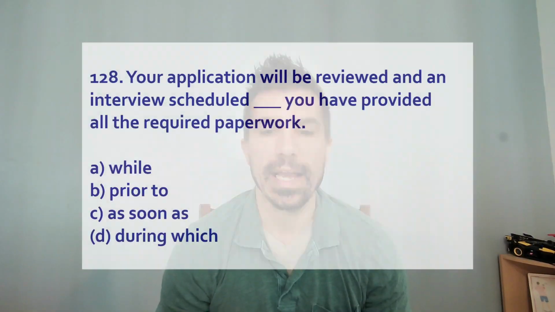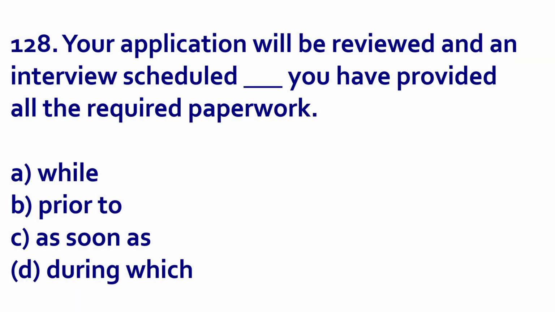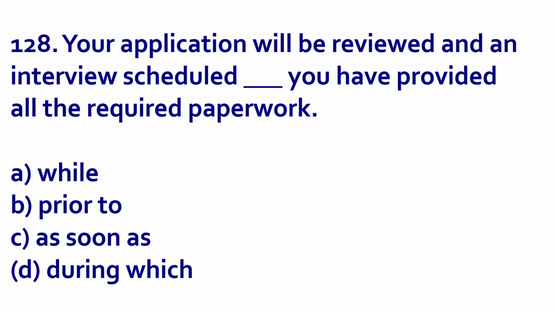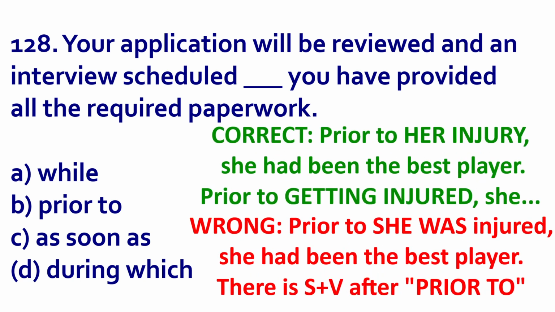Let's look at 128. Well, this answer looks difficult, but let's start by using grammar to eliminate options. First, eliminate B. Prior to is definitely incorrect because it is a preposition. It means before, but it is a preposition, so you need a noun form after it. You do not have subject verb after prior to. For example, prior to her injury, she had been the best player on the team. That's correct. Prior to getting injured, she had been the best player on the team. Correct.